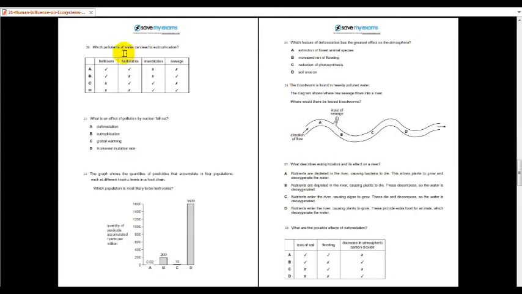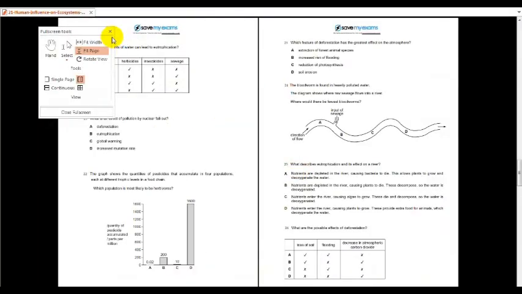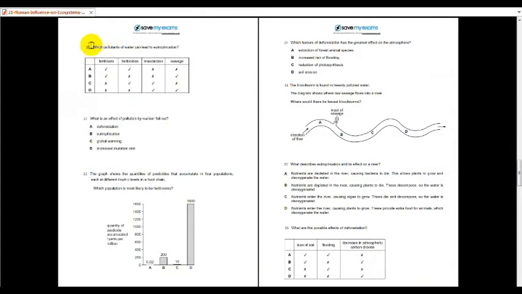Next, number 20. Which pollutant can lead to eutrophication? Fertilizer and herbicides. Okay, the answer is A. So the answer is A. Okay, for this question number 20, the answer is A. I cannot highlight this. I don't know why.